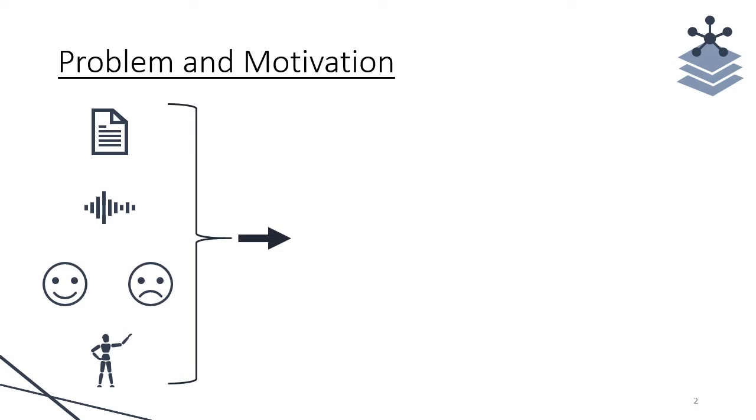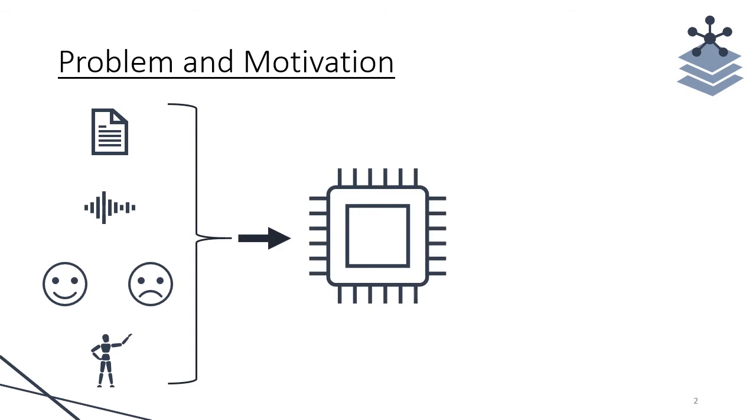The problem of human emotion recognition resolves to using these sources to identify an underlying emotion from a discrete set of possibilities. The problem has been addressed through several approaches.